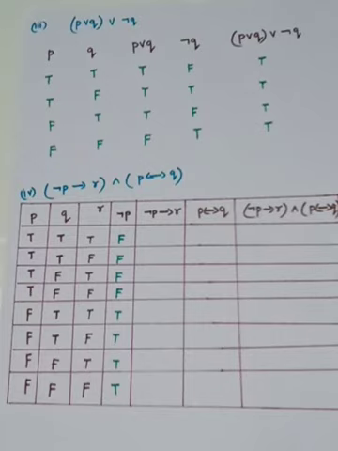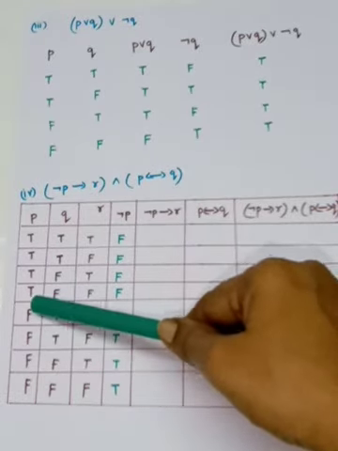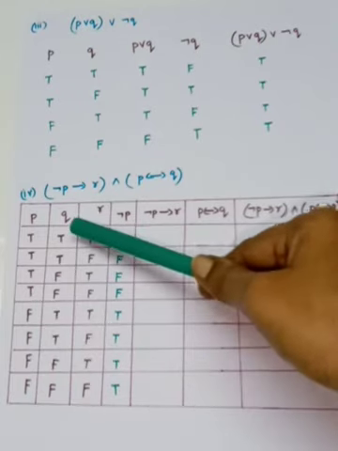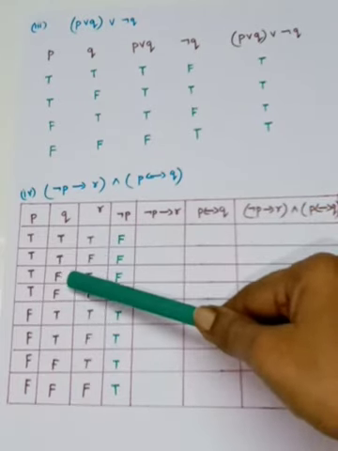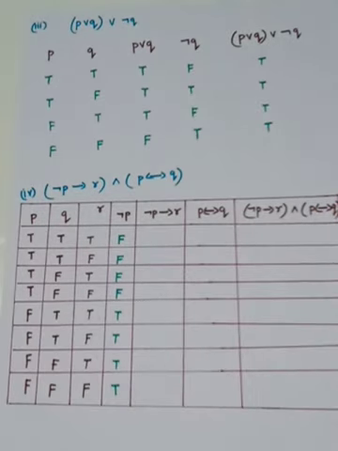Okay, so P, Q, R, how to write? In the column P, 4 trues continuously you have to write, then 4 false. For Q, 2 true and 2 false you have to write alternatively. And R means 1 true, 1 false.